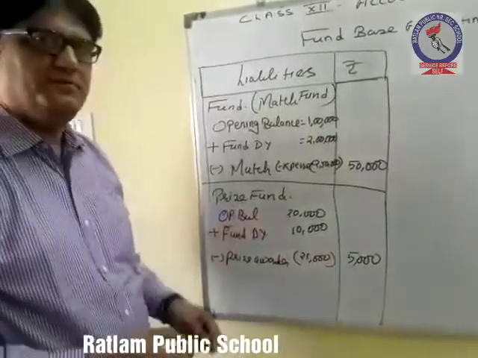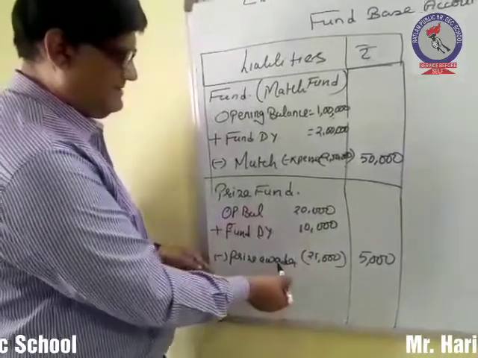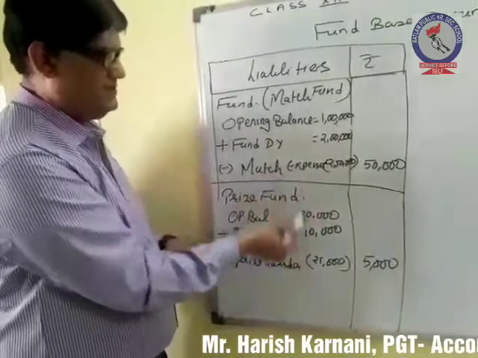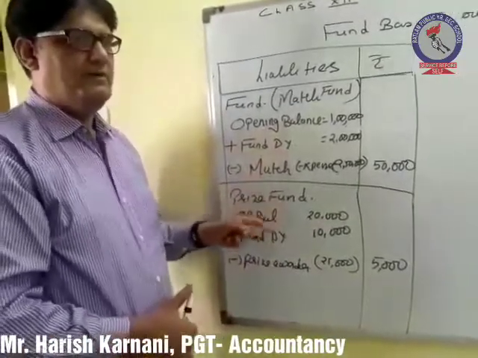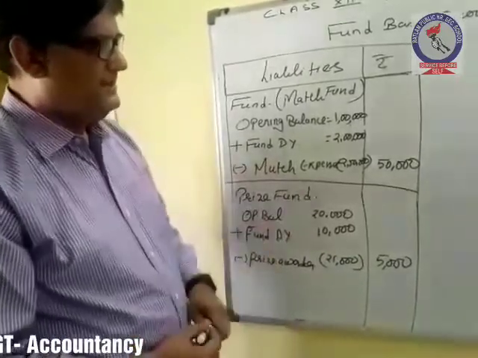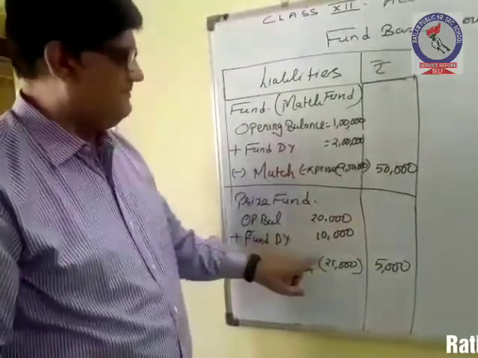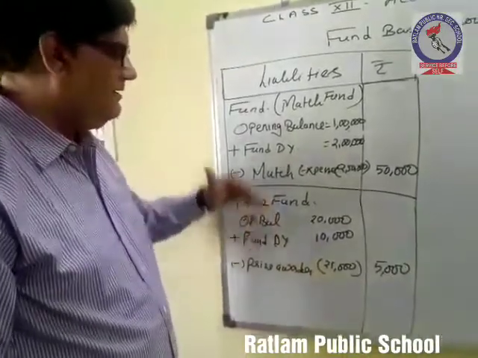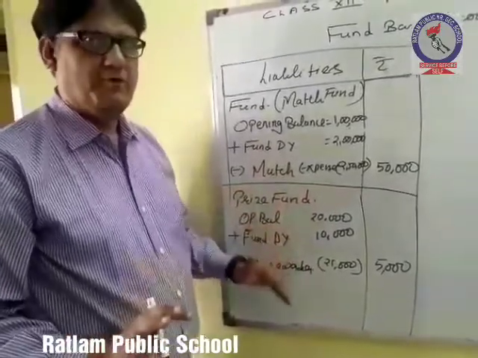Whatever amount we are spending on the prize, or here on the match expenses, will not be shown in the income and expenditure account, because we have already got the fund to meet the expenses of this nature. So we can see that in match fund we have got a balance of 50,000, and in prize fund we have got a balance of 5,000. So this is a simple calculation related with fund based accounting.